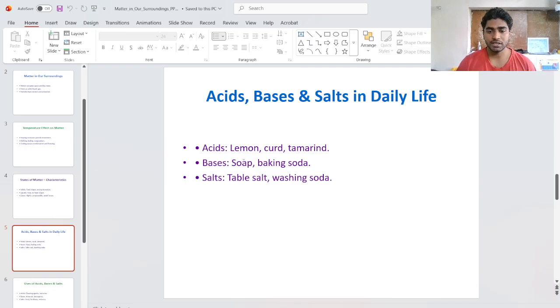Then soap is a base, based on the basic property. We use soap on a daily basis. Then baking soda we use for food preparation. Then salt we use as table salt, the common salt. Washing soda we also use as a salt. These are some short examples of salts we use in daily life.